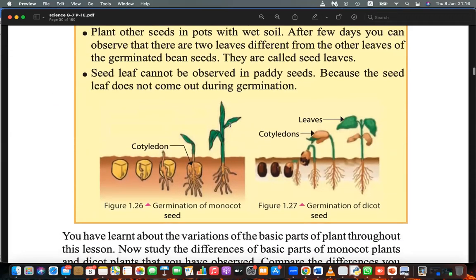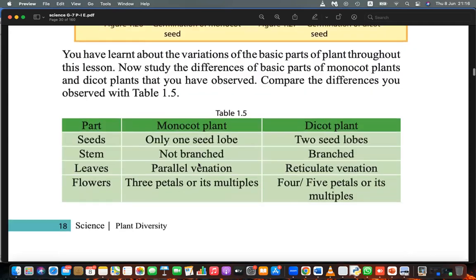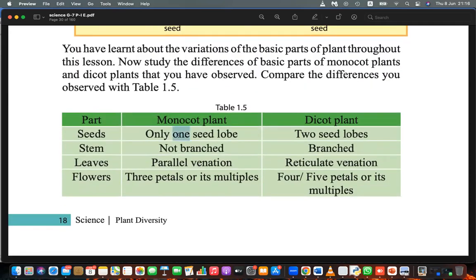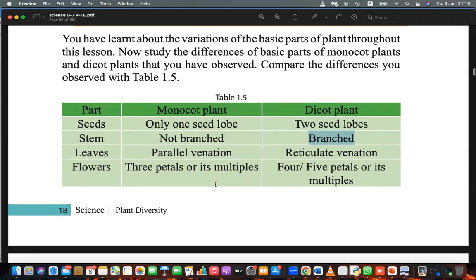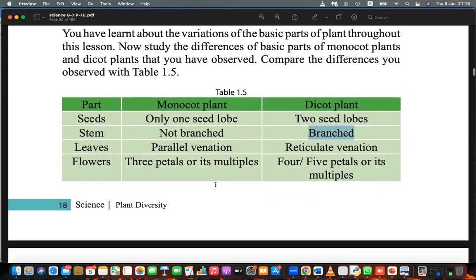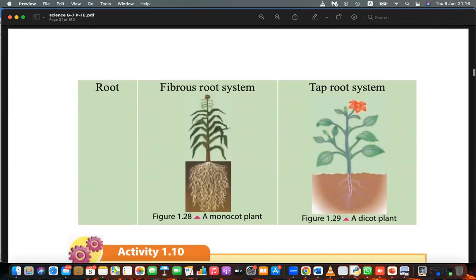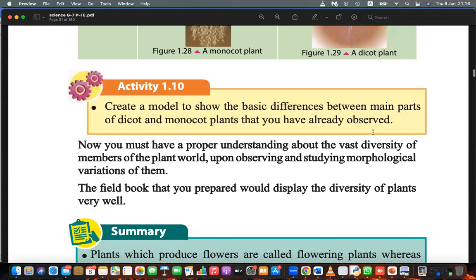Okay. Here you can see the germination process, and the cotyledon is this one. You can see two cotyledons in the dicot and one cotyledon in the monocot. That's the main difference. And you can see here seeds: one seed lobe, two seed lobes. Stem: this is non-branched, but this one is branched. Parallel and reticulate venation. Petals, sepals. And also the root system: here you can see fibrous, but here taproot. Those are the main differences that we can see in monocot and dicot.